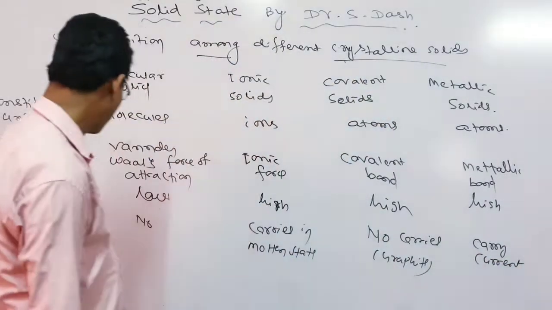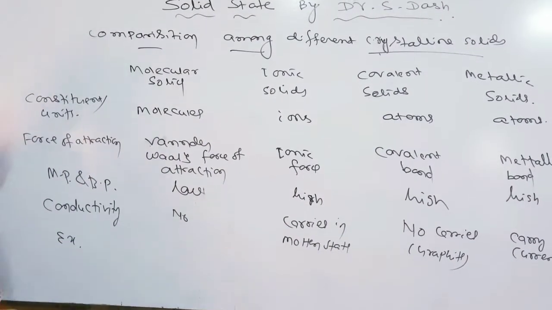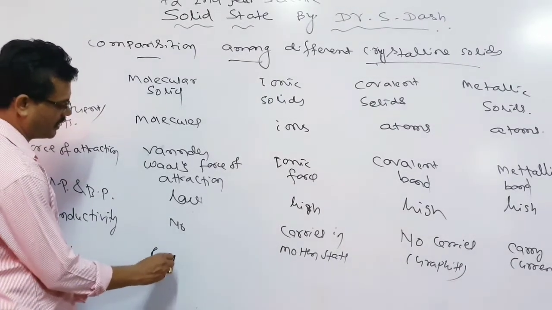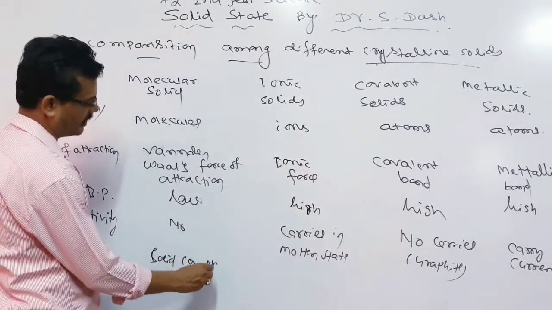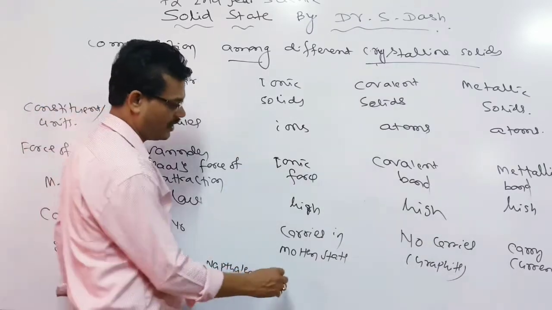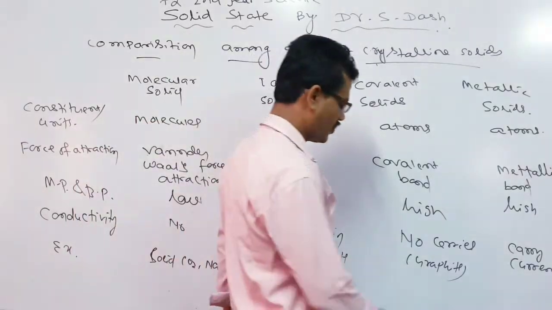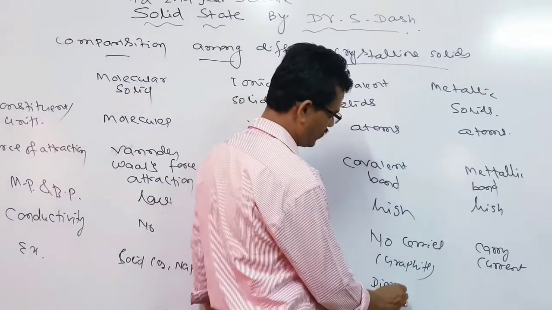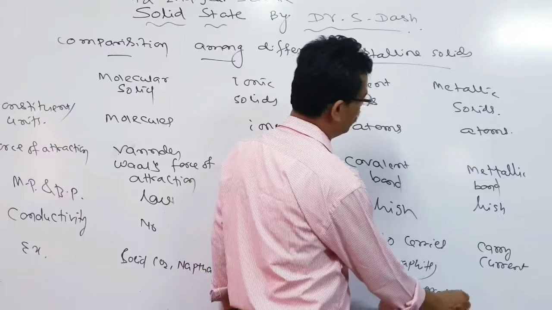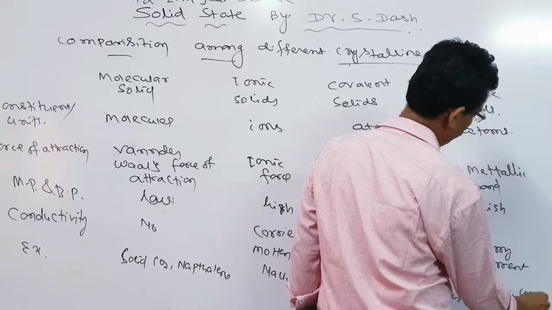As examples of compounds: for molecular solids, solid carbon dioxide and naphthalene. For ionic solids, NaCl. For covalent solids, diamond and graphite. And for metallic solids, iron, copper, etc.